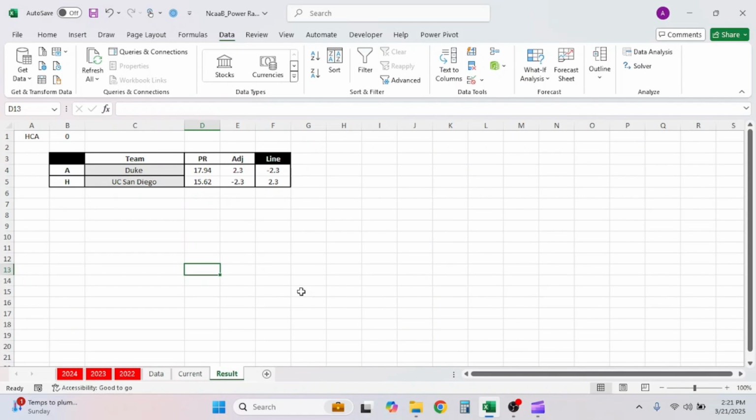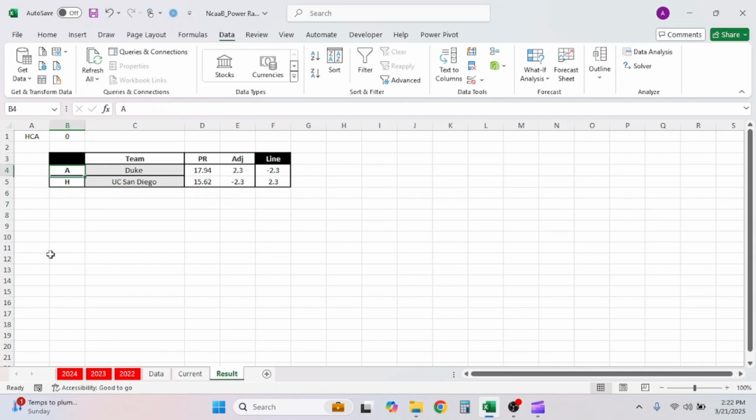And for results, what we're doing here is we got our home court advantage up in the top left, which is A1, home court advantage. Usually in non-conference basketball, it's about 3.5. In conference matchups, it's about 2.5. We would label it 3. And you'll see the equation will change up here or inside this box that we have. But we'll leave it at 0 because of March Madness, right? They play on a neutral court.